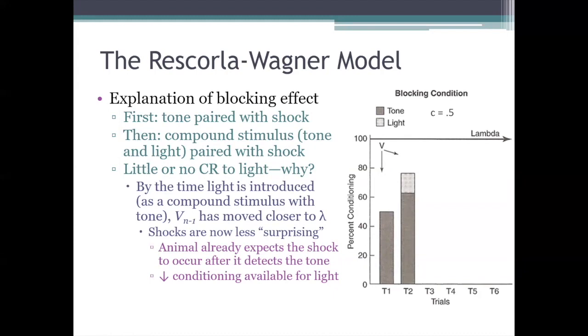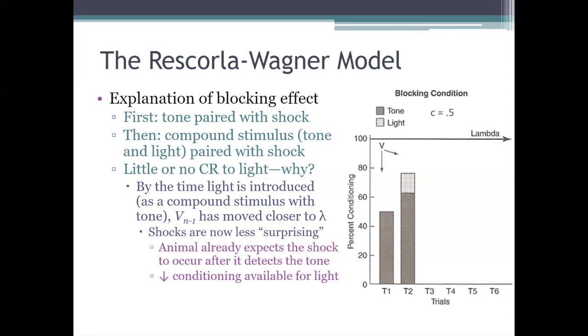There isn't as big of a difference on this trial between the actual US and the expected US, so there's less learning on this trial. This trial doesn't produce as much of an increase in the conditioned response, and the change in V that it does produce gets divided up between the tone and the light.